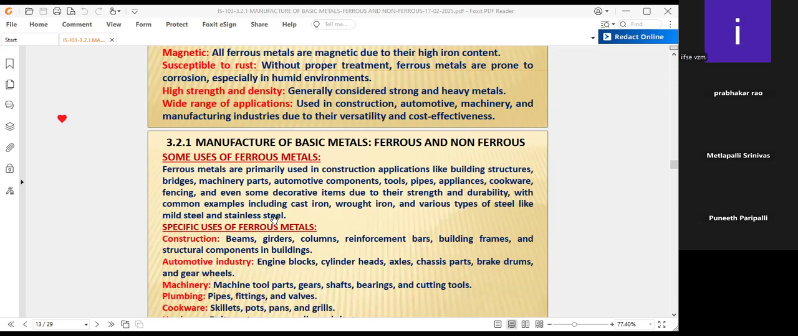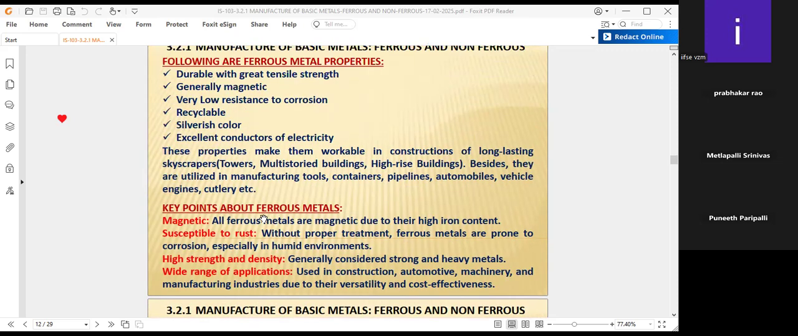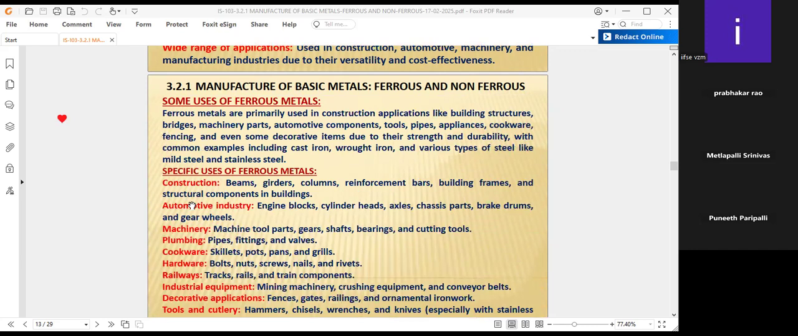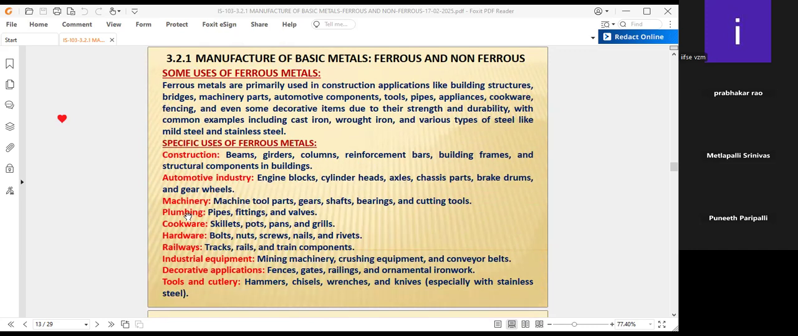Some uses are there. Application is different from uses, as you all know: construction, automotive industry, machinery, plumbing, cookware, hardware, railways, industrial equipment, decorative applications, tools and cutlery. These are some of the specific uses of the ferrous materials. Many other uses are there, but the specific uses are: construction beams, girders, columns, reinforcement bars, building frames, and the structural components in buildings.